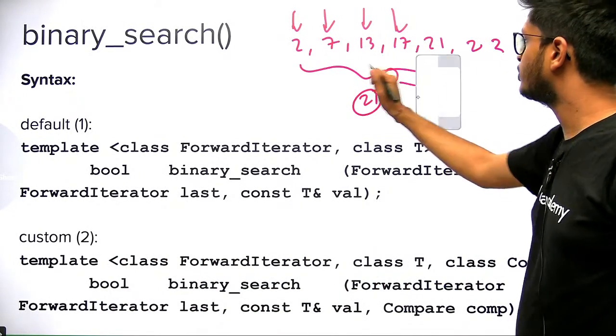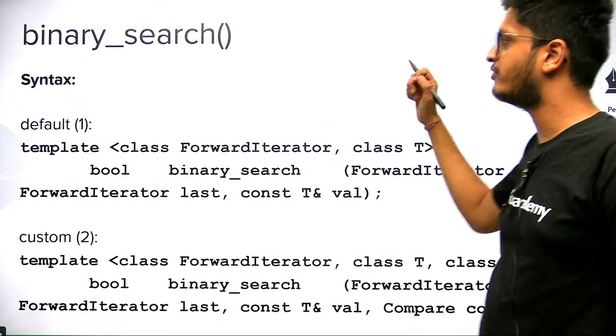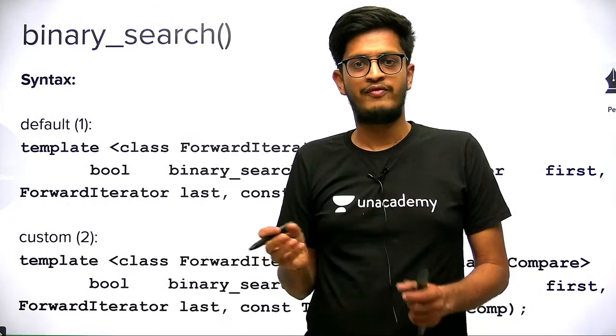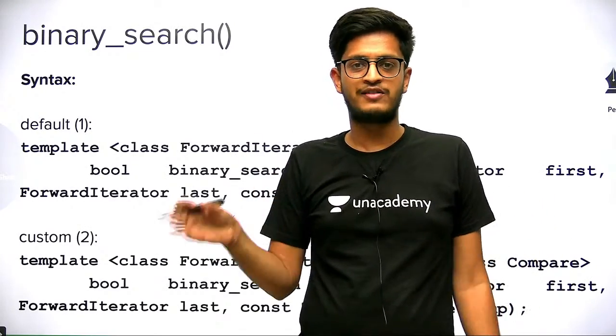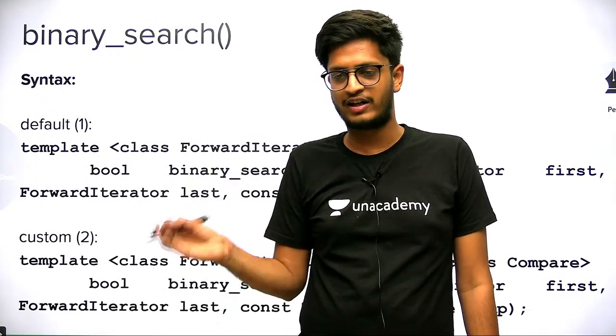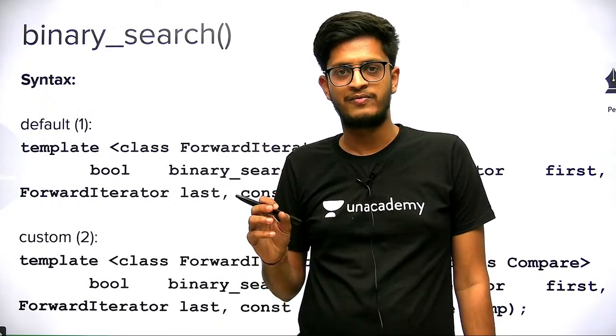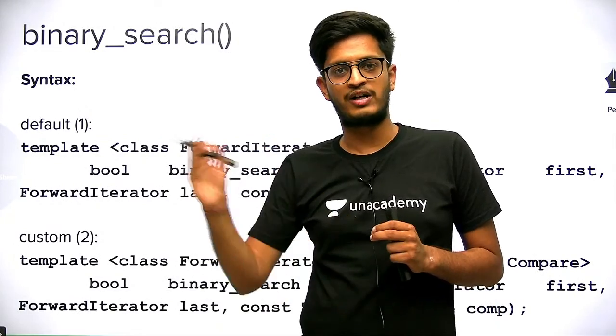But now you know the target. When we speak about binary search or upper bound and lower bound, what do we want? We have a sorted container, a sorted array or a sorted vector. We want to search for one particular element, and we want to do this search super fast.